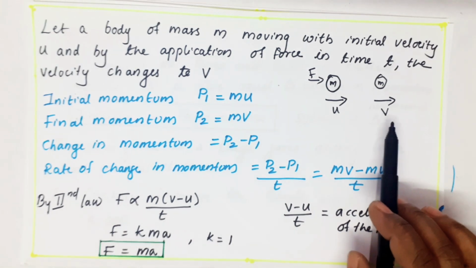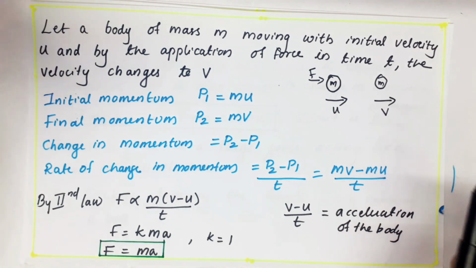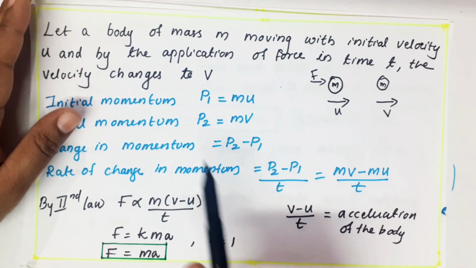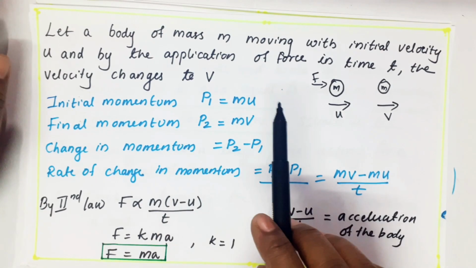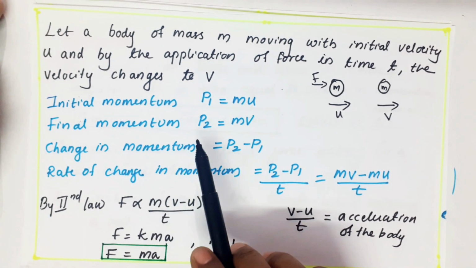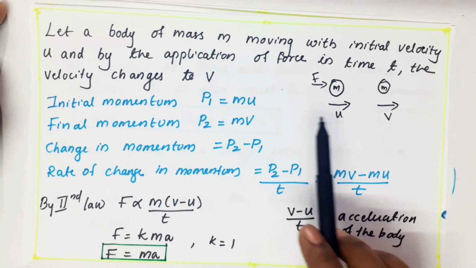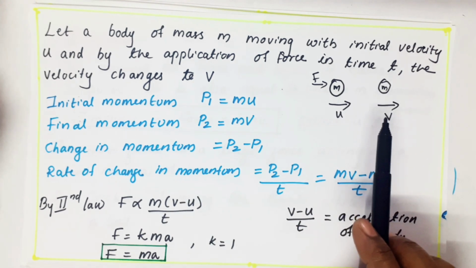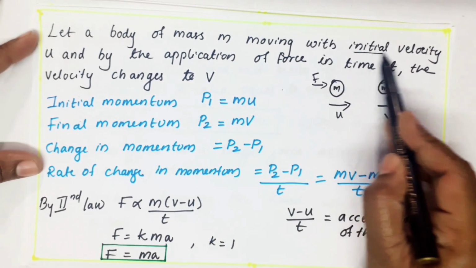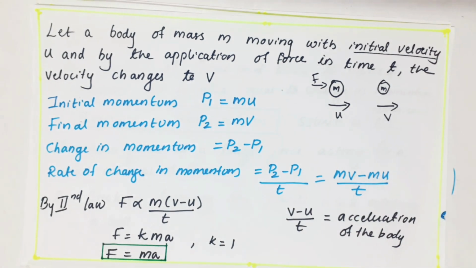So according to the term momentum, the momentum in the first case and in the second case are different. I am calculating the initial momentum, that is m into u. What is the final momentum? After applying the force, the body changes its speed to v.